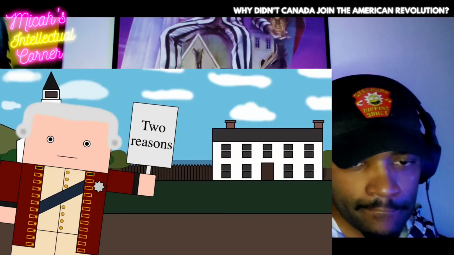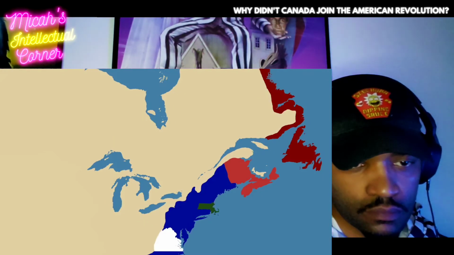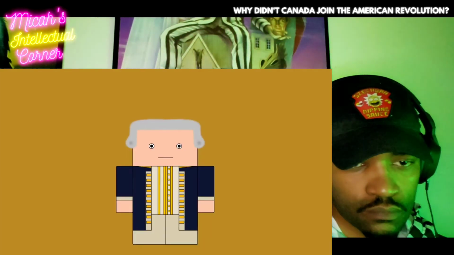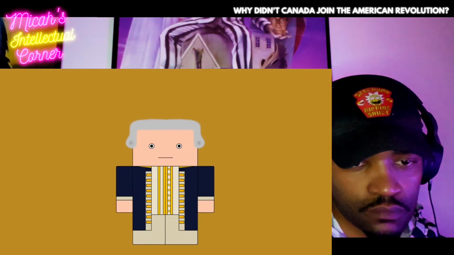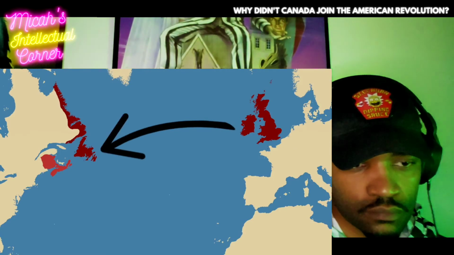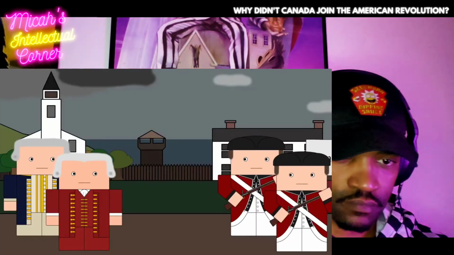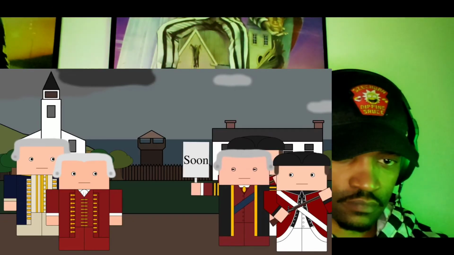There were two other important reasons for Nova Scotia and Newfoundland remaining loyal. The first was that the elites of the colonies hadn't lost any money from Britain's actions like those in, say, Virginia or in Massachusetts. They were mostly naval officers whose income came from their own lands back in Britain and whose position relied on loyalty. Reason number two was a simple one: proximity. It was quicker to sail to Newfoundland and Nova Scotia than any of the American colonies, meaning that any retaliation that did happen would have hit them first, and that was not a tantalising proposition for them.